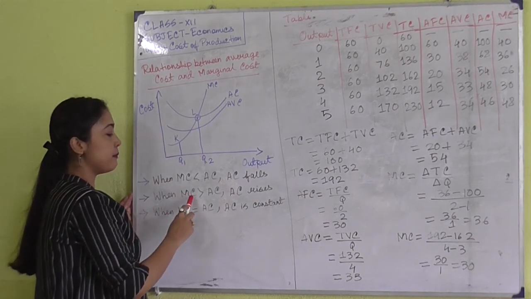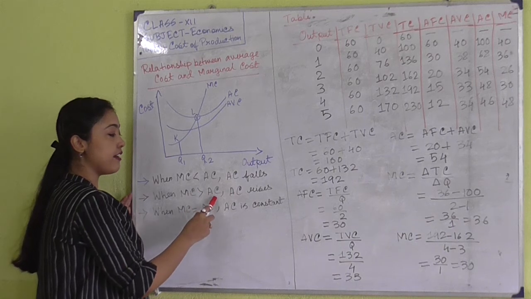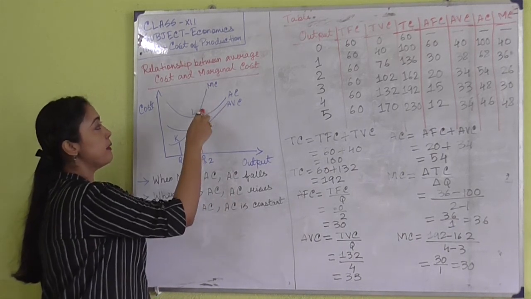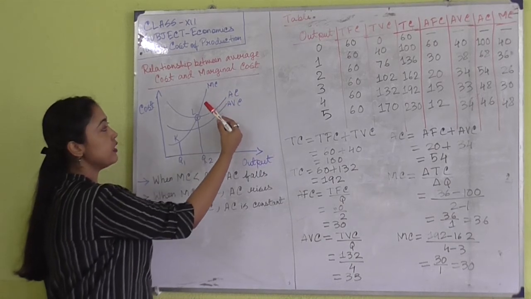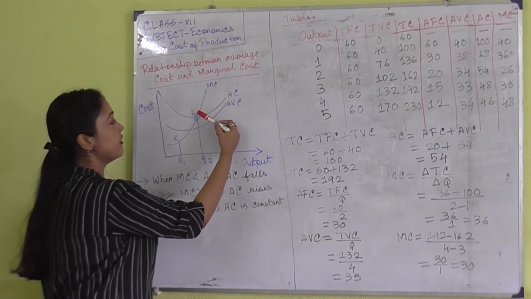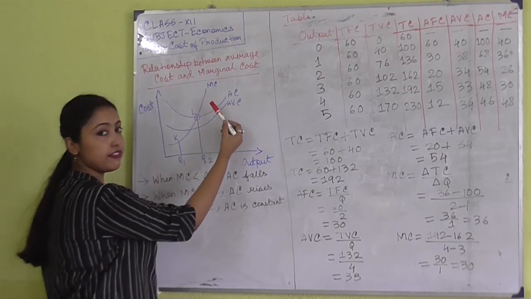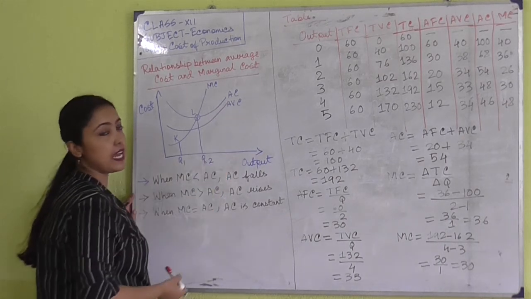Next is when MC is greater than AC, that is, when marginal cost is greater than average cost, average cost rises. You can see that when marginal cost is lying above the average cost curve, the average cost curve is rising. After this point L, the marginal cost curve is rising and it is going above the average cost curve. So at this point, the average cost curve is rising.